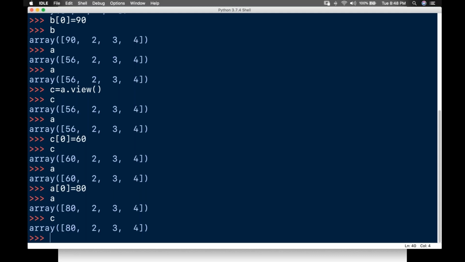When you buy something, for maybe like Nike shoes, you will check whether it is original or a copy, right? So how do you check this? You have an attribute called base. By using this base I can check whether it is original or a copy. Write it down: check whether the array owns its data or not.